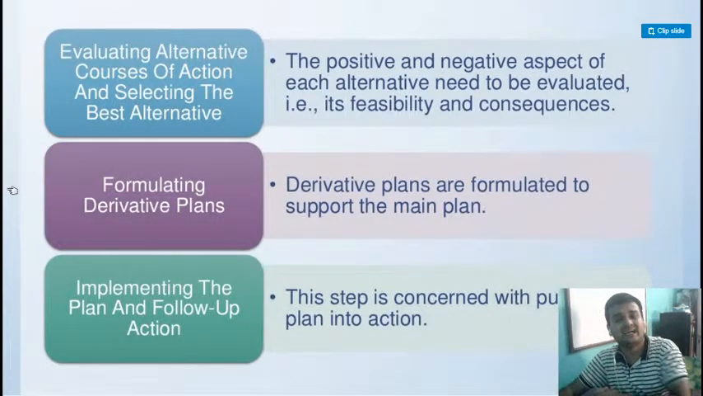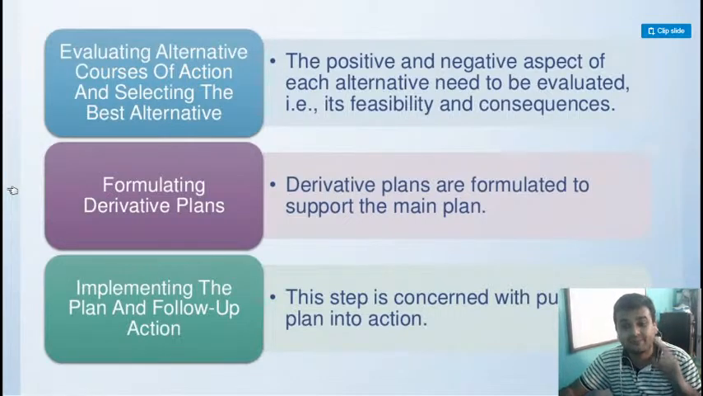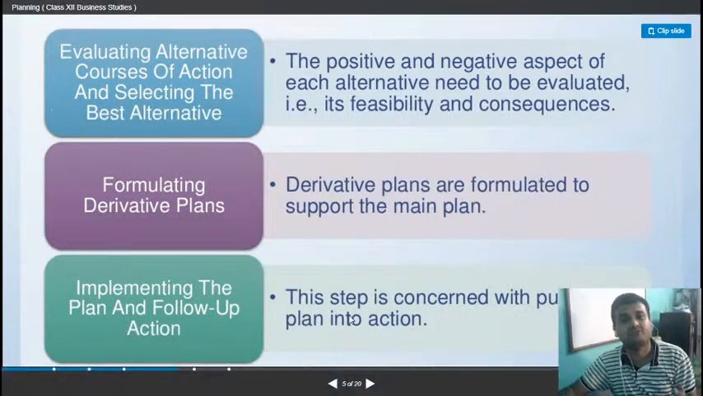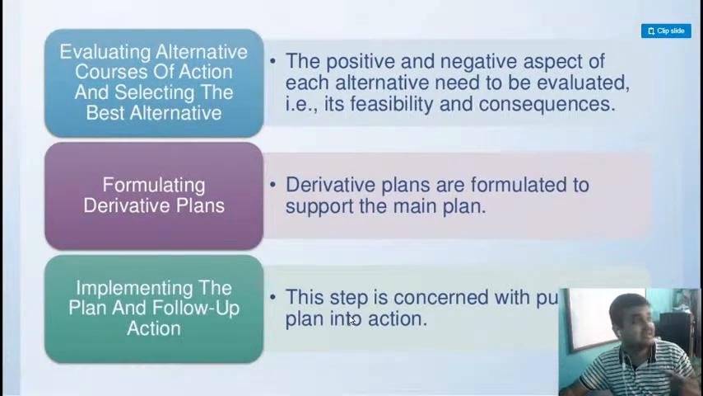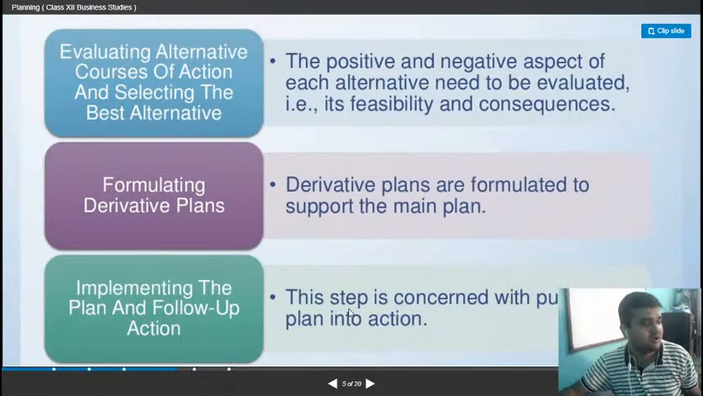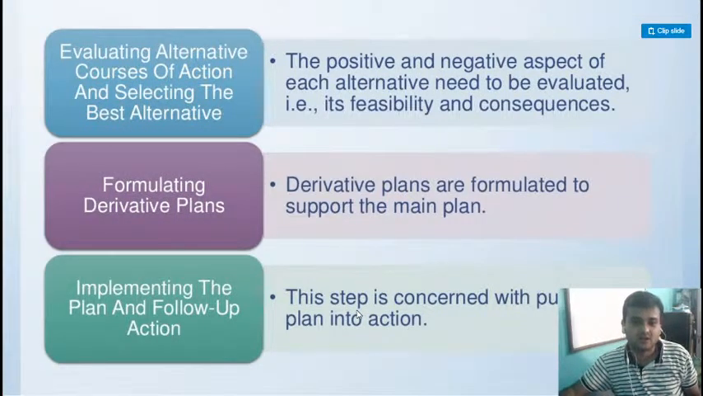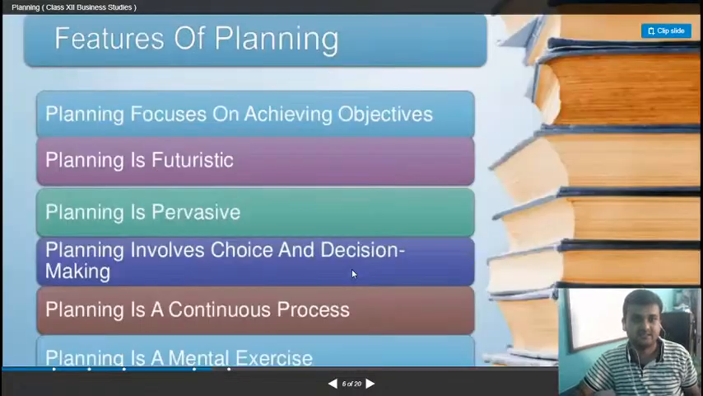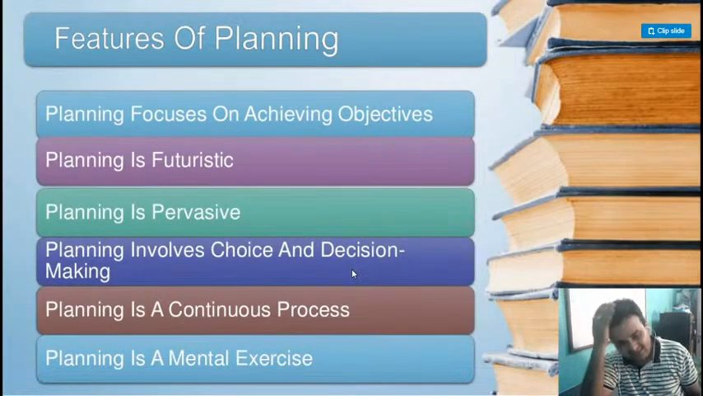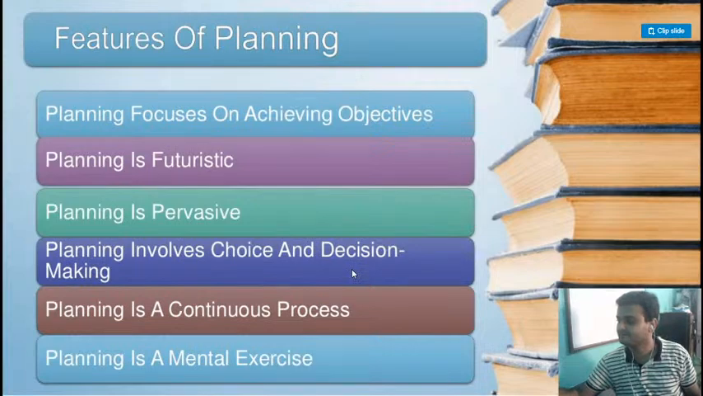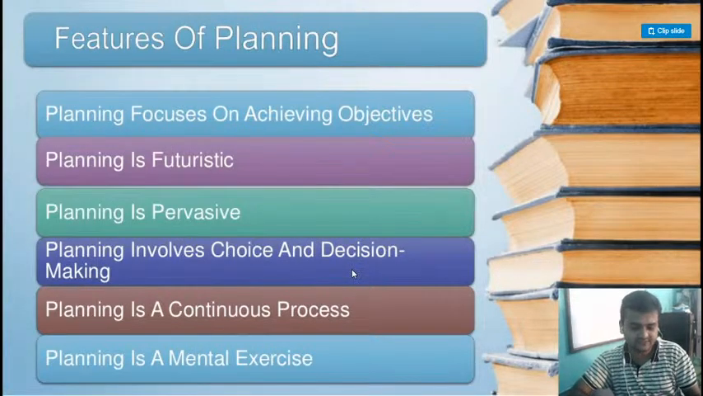Next I will evaluate and study each and every course of action. I will find out which is the best possible way to reach my goals. Understood? Then I will implement that plan. I will do action planning on that, and I will follow up. Follow up means to see whether I am working according to my plans or not. Clear? Okay. Now see the features of planning. These are the features of planning.